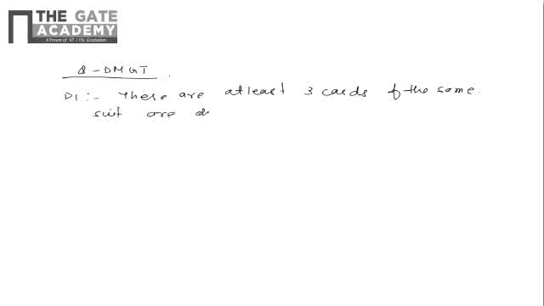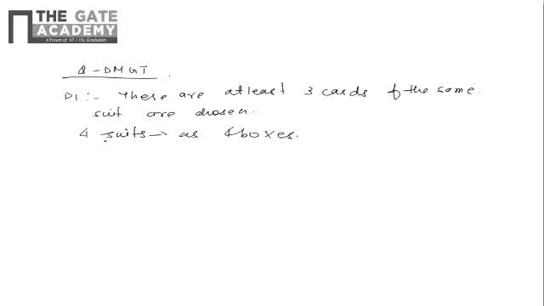Fine. So the first statement says there are at least 3 cards of the same suit chosen, and there are 52 cards. The standard set is 52 cards, right? So there will be 4 suits. Just consider these 4 suits as 4 boxes.